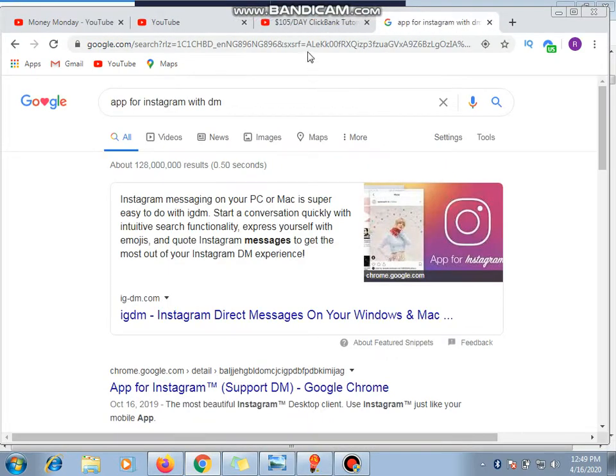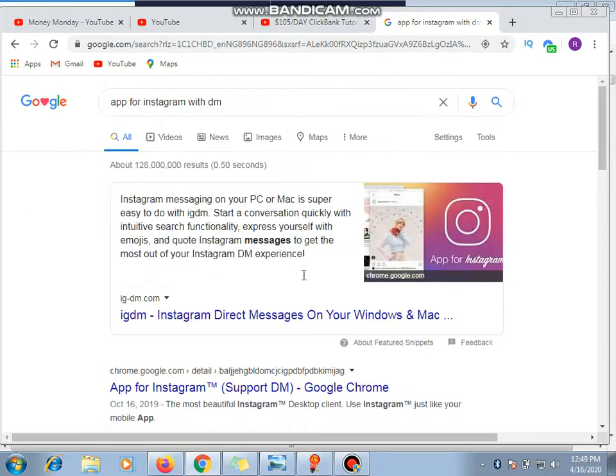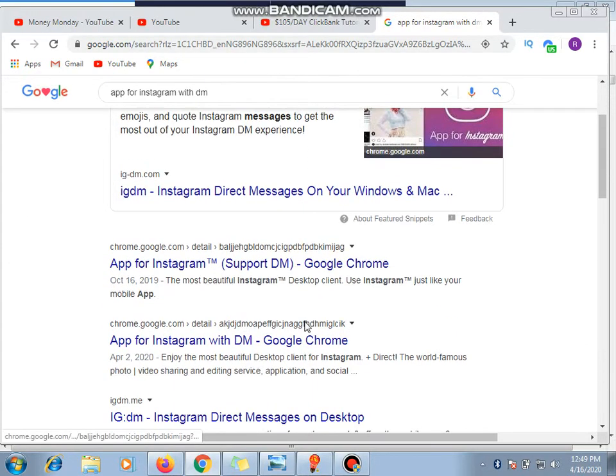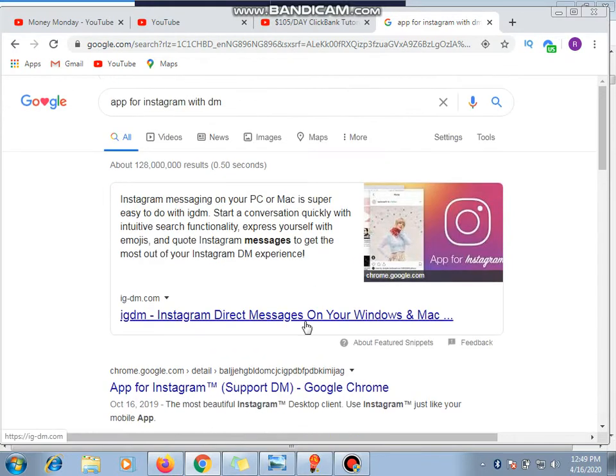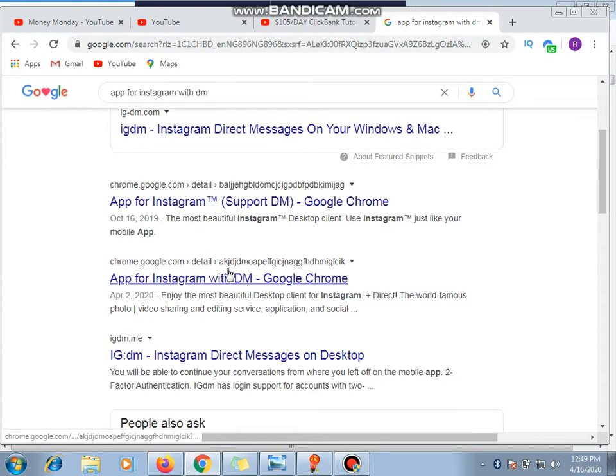Very simple. Go to your Chrome browser, search for app for Instagram with DM. Are you getting it? So the moment you search for this app for Instagram with DM, then it will load this page. Then you look for the one we are going to. Okay, let's go for this first one. Okay, this one with Chrome. Chrome.com/install details where we have a web store, the one that will link us to web store.